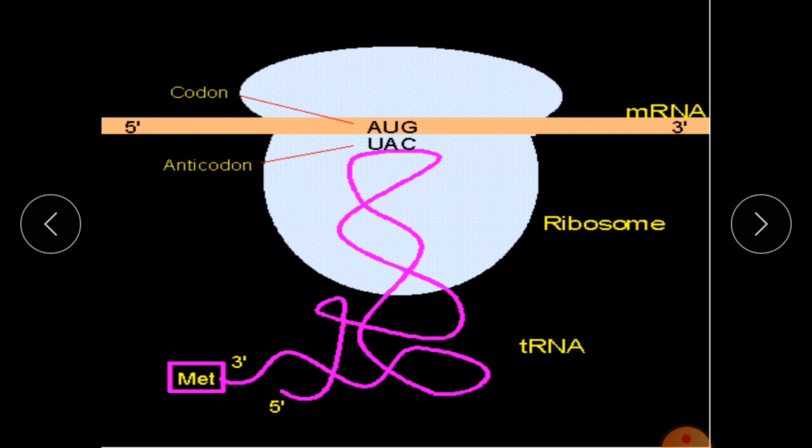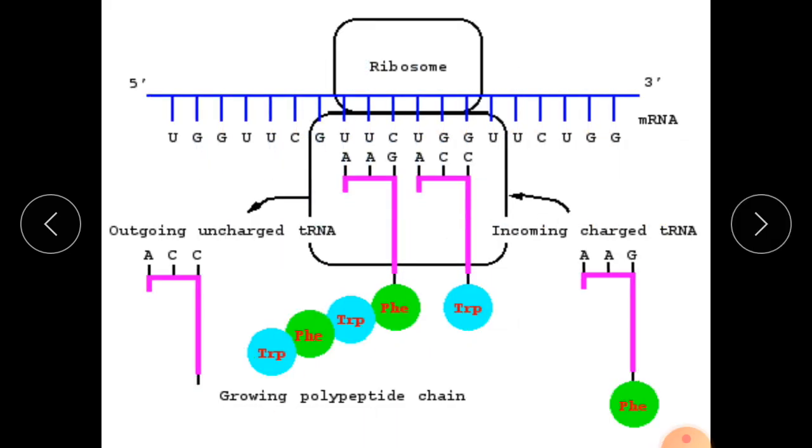Here, this is the codon, this is the anticodon, and this is the tRNA which contains methionine at its 3' end, and here the process of translation begins. Now here is the new transfer RNA, and this whole chain will shift. The peptidyl bond between two amino acids will form.